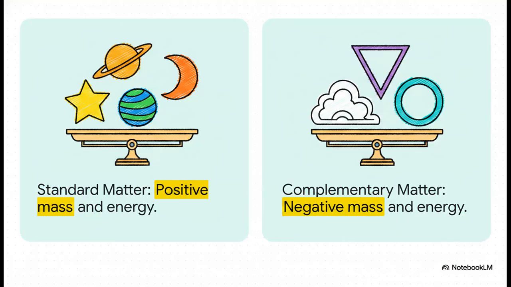Okay, so with the substrate established, how does FST govern the actual creation of matter? Well, it relies on a very strict universal balance. The idea is that whenever an excitation creates standard matter, the regular stuff with positive mass and positive energy that makes up you, me, and all the stars, it has to simultaneously create what they call complementary matter. And actually, let me be super clear here. This is not antimatter. Complementary matter possesses literally negative mass and negative energy. The absolutely crucial point here is that they emerge together to ensure that the total net energy of the entire universe always remains exactly at 0.